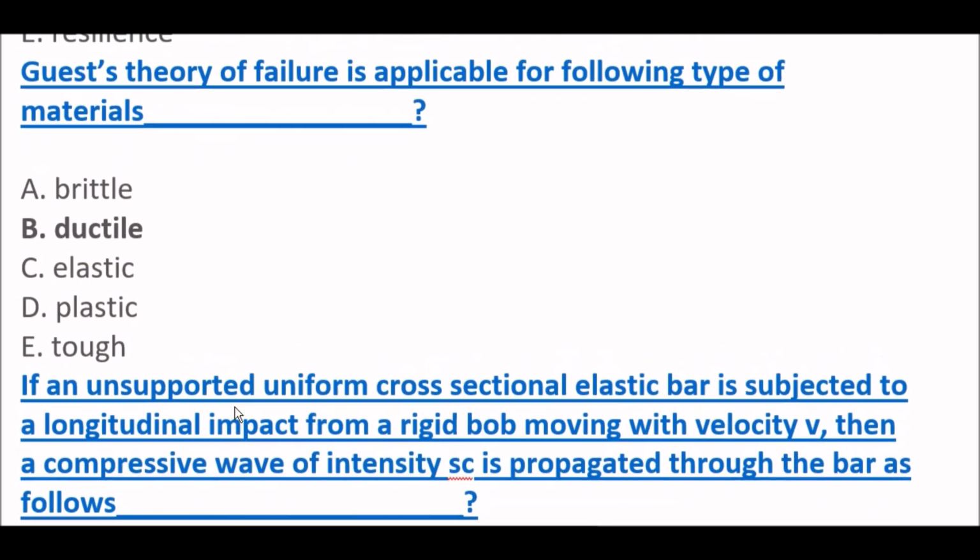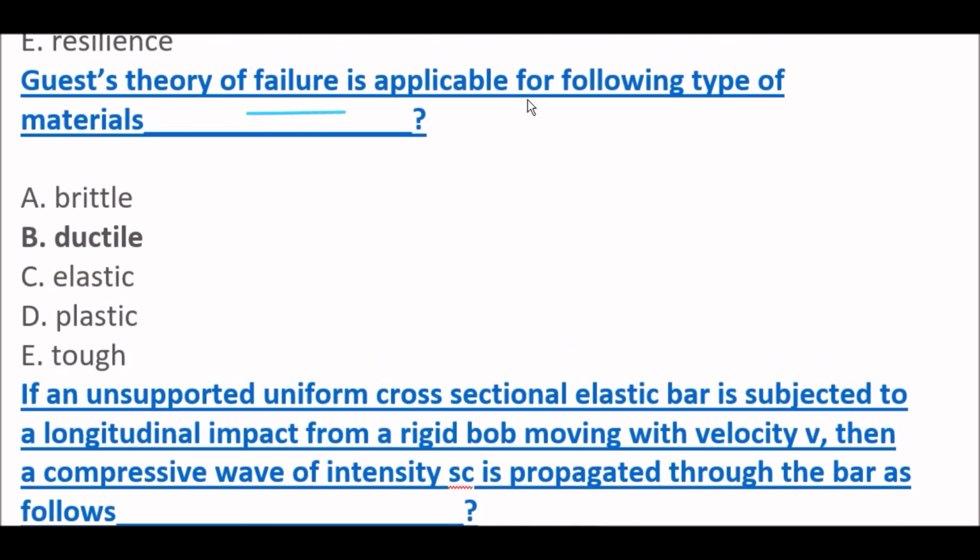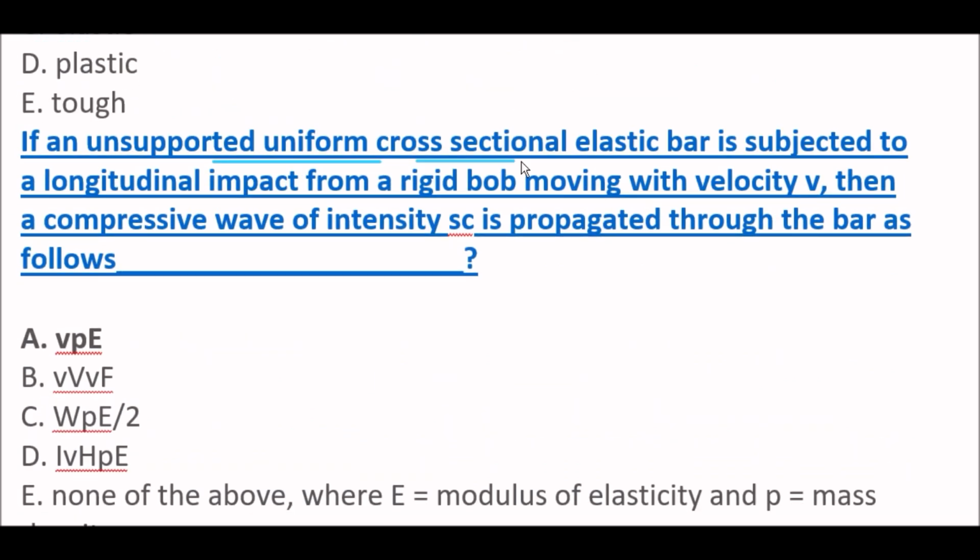Next question. Guest's theory of failure is applicable for the following type of materials. Guest's theory of failure is applicable for ductile type of materials. Right option is option B. Next question. If an unsupported uniform cross-sectional elastic bar is subjected to a longitudinal impact from a rigid body moving with velocity v, then a compressive wave of intensity σc is propagated through the bar as follows: v√(E/ρ).